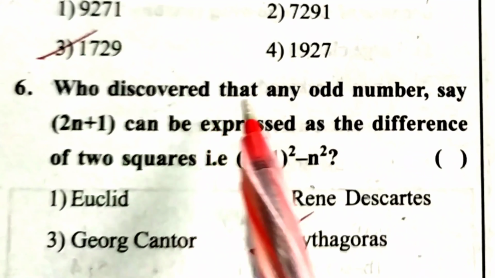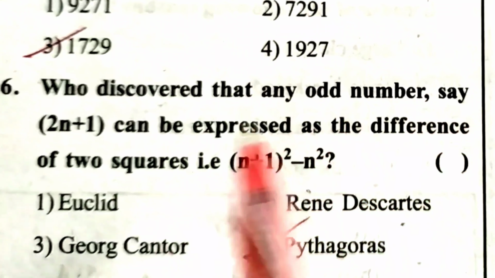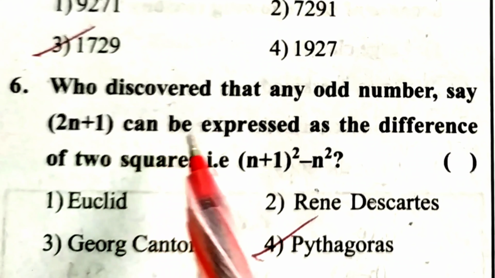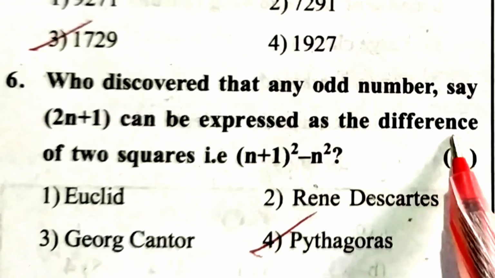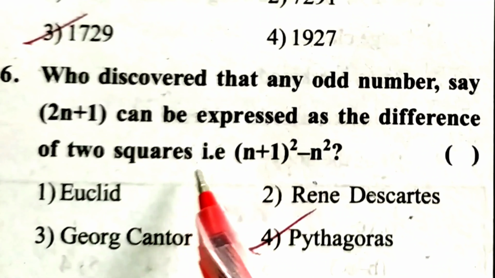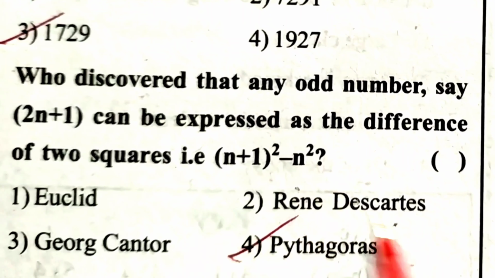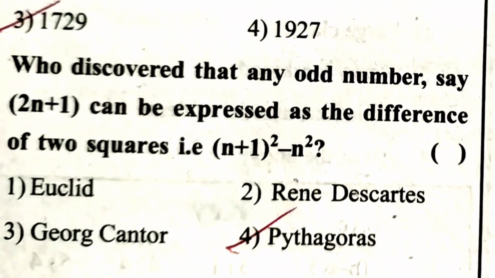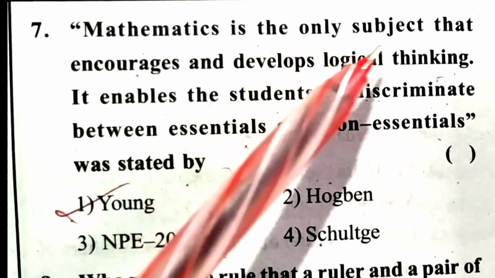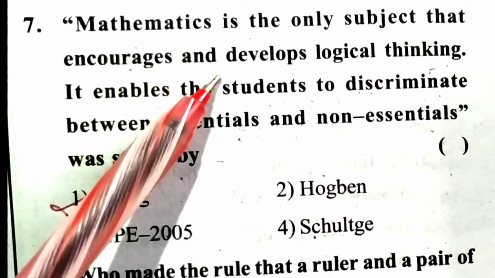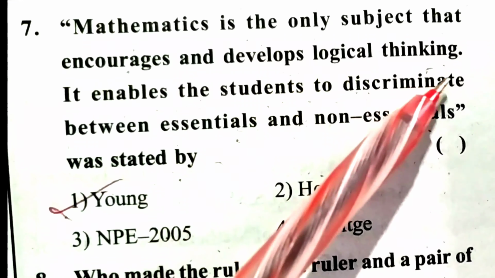Who discovered that any odd number, say 2n plus 1, can be expressed as the difference of two squares, that is (n plus 1) whole square minus n square? Pythagoras. Mathematics is the only subject that encourages and develops logical thinking.